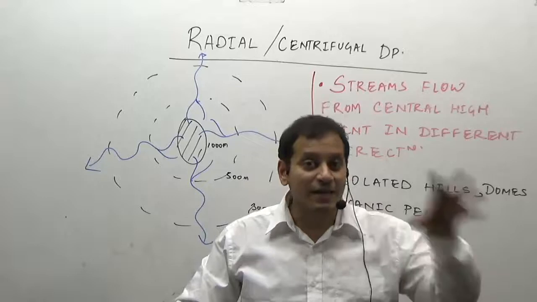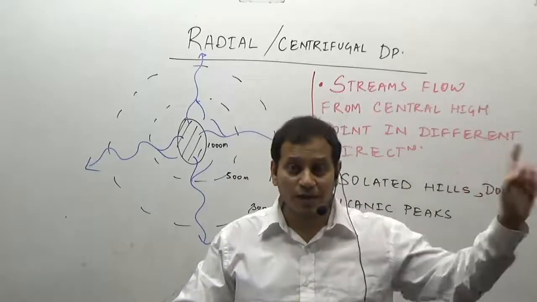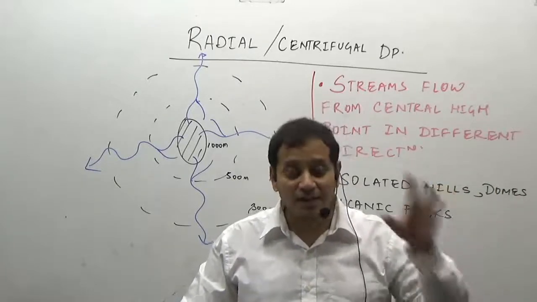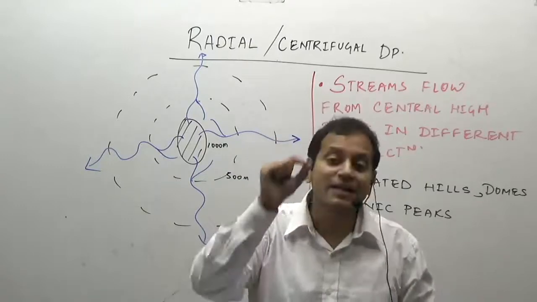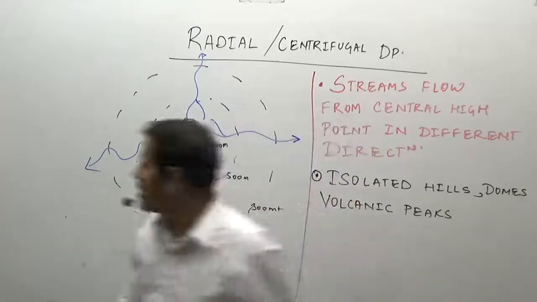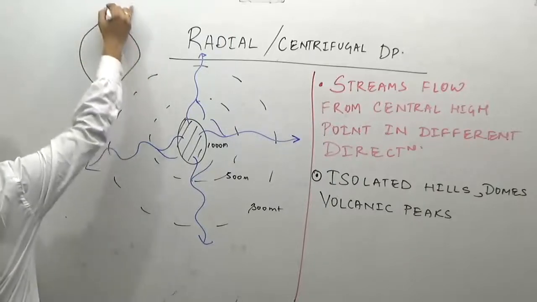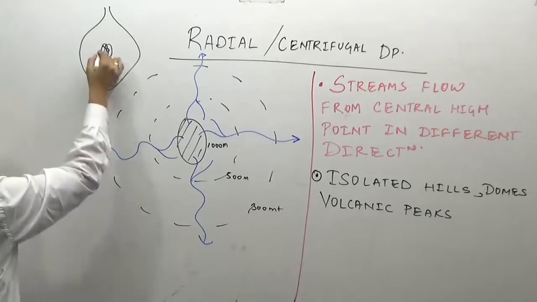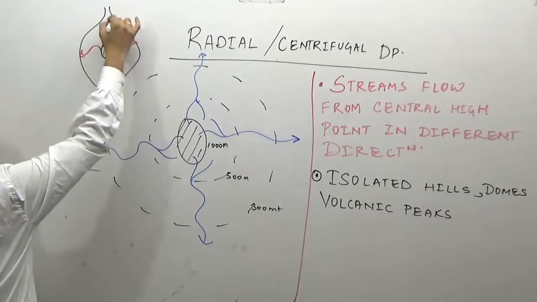The country where there is an example of a radial or centrifugal drainage pattern, that means moving outside, is Sri Lanka. If you look at the Sri Lankan map, you will see that at the center of Sri Lanka there is a mountain, and the streams originate from this central mountain and meet the sea in different directions.